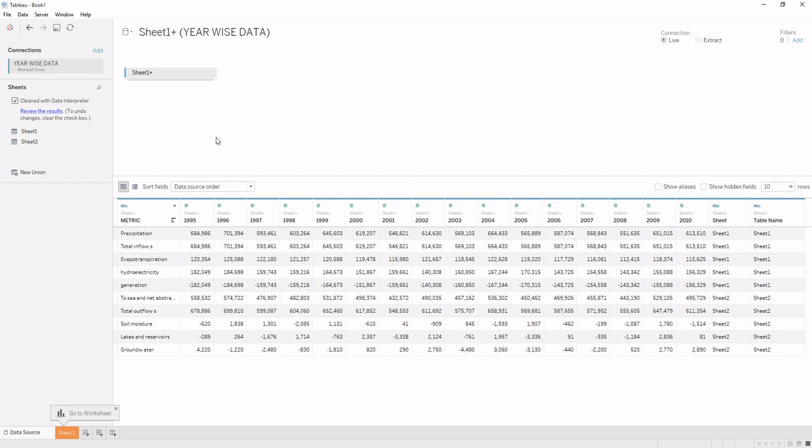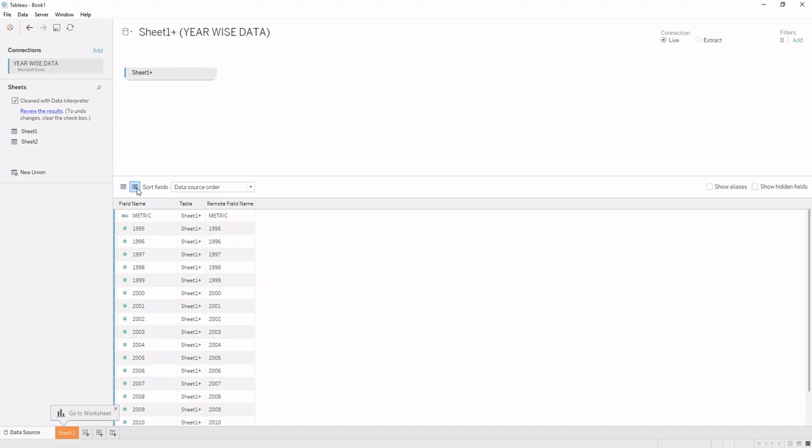So this was the feature that we haven't covered earlier. Now we will see some features that were not discussed earlier. One of them is the metadata panel. As we can see in the data source, we are able to view our data source data. But if we only want to view the metadata, then we need to click on the button in front of sort fields. In this interface, we see the metadata of the data source, wherein the first column is field name.